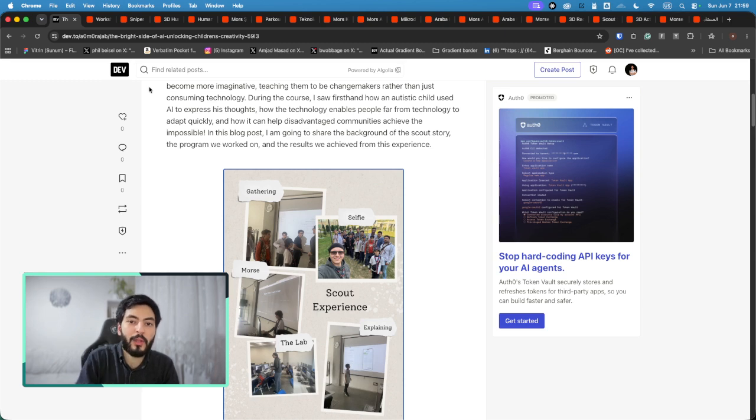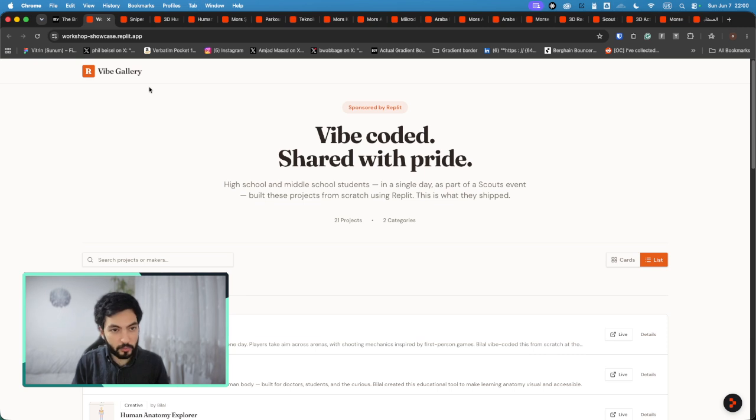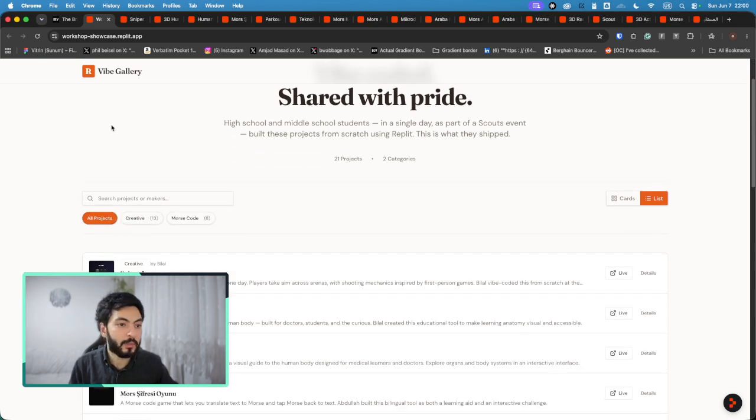Then we went to the lab. The lessons we had outside the lab were just an introduction about programming, an introduction about AI, how they can learn from AI, and the foundation of AI and the statistics, or the math, behind it as well. Then we had a short talk about how they can find a problem in their community and how they can work on that problem, using AI and vibe coding to create a solution for that problem.